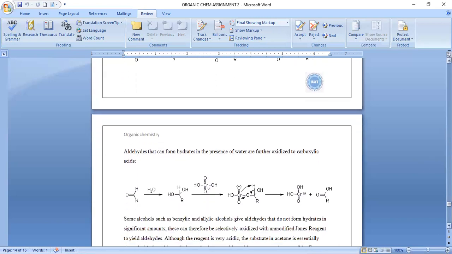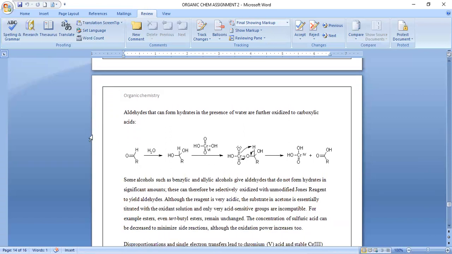Aldehydes form hydrates in the presence of water and are further oxidized to carboxylic acids. As we can see from these reactions, the aldehydes are formed, and we can further oxidize them into carboxylic acids. Some alcohols such as benzylic and allylic alcohols give aldehydes that do not form hydrates in a significant amount, so these can therefore be selectively oxidized with unmodified Jones reagent to yield aldehydes.